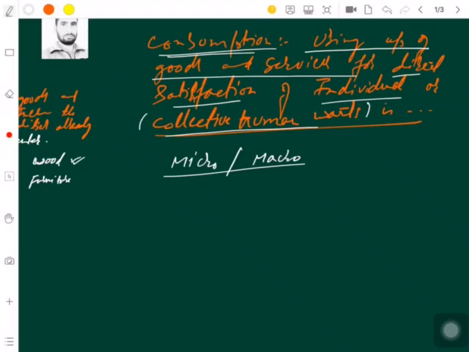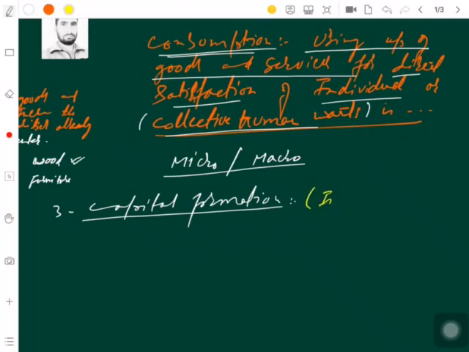The third concept which we were talking about is capital formation. Capital formation is basically also called investment. So capital formation or investment, these are two synonymous words.